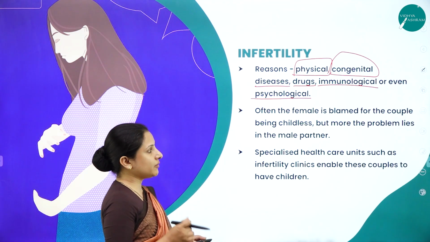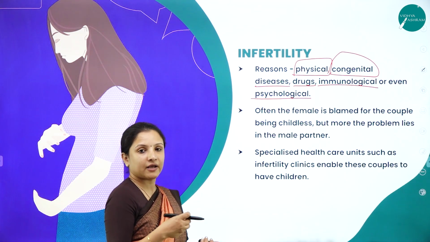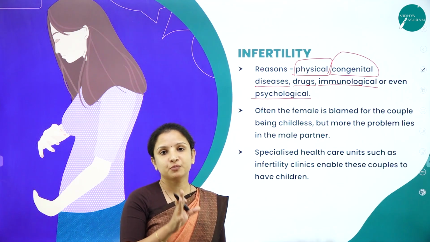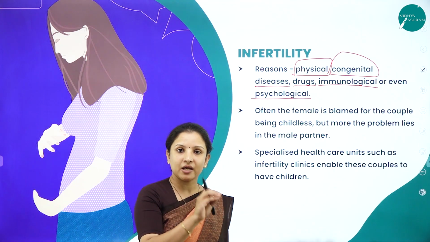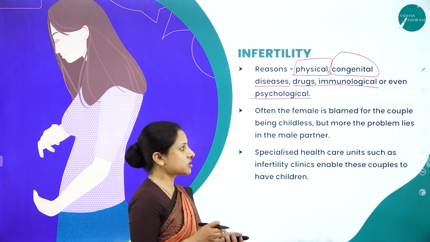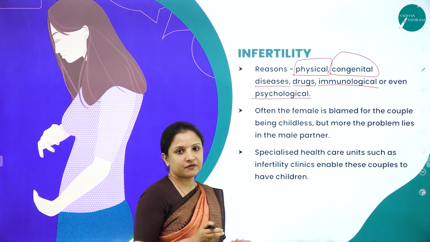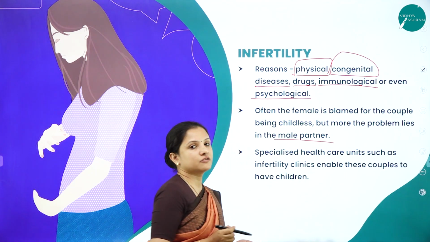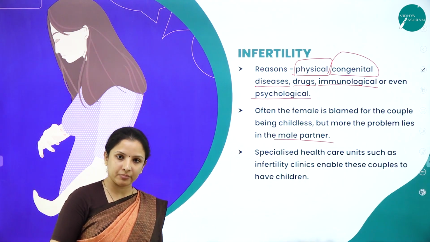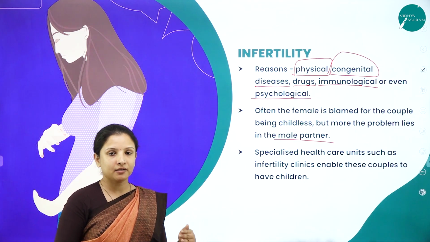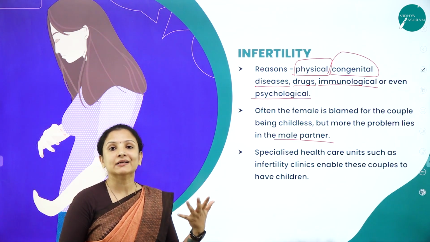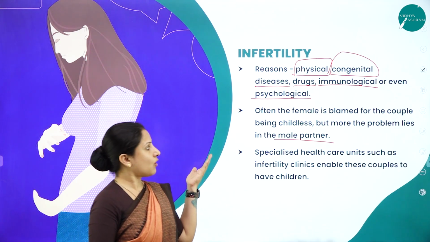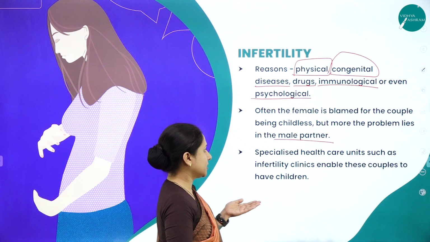Next, often the female is the one who is blamed if she's not able to bear a child. Always the blame is put on the female, as if she is the main reason for not bearing a child, but it's not true. Most of the time it is the male partner, because of an infertility problem in the male partner, or the male partner is not producing quite active sperms, which are needed for the fertilization of the egg. All that can also lead to infertility.